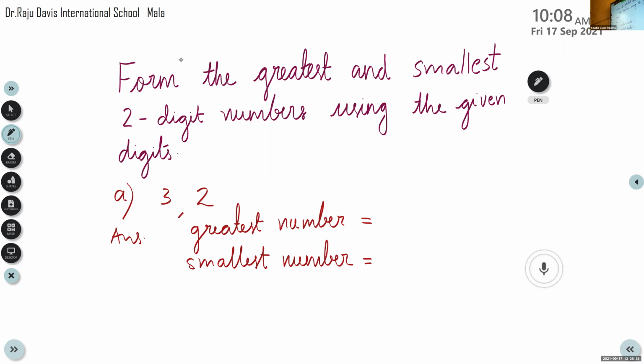So for forming the greatest number, we have to put the places first, tens and ones. Smallest also, let's write the places.